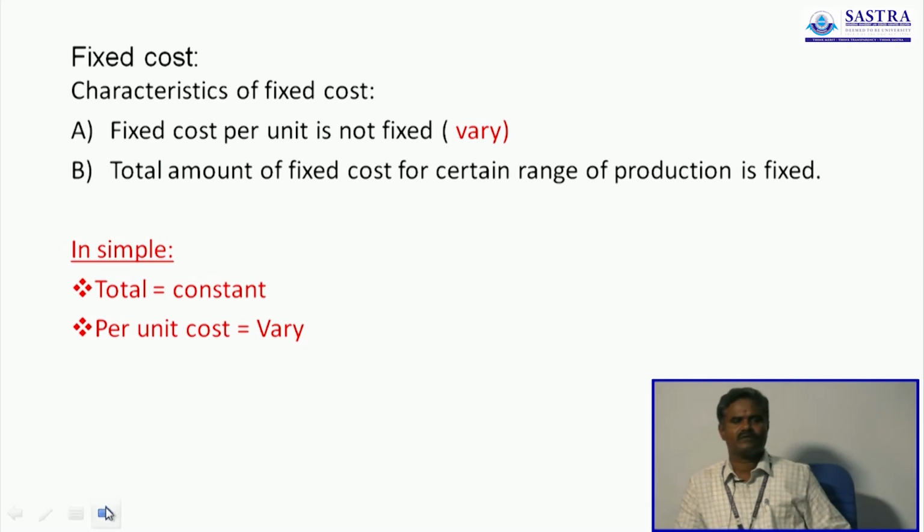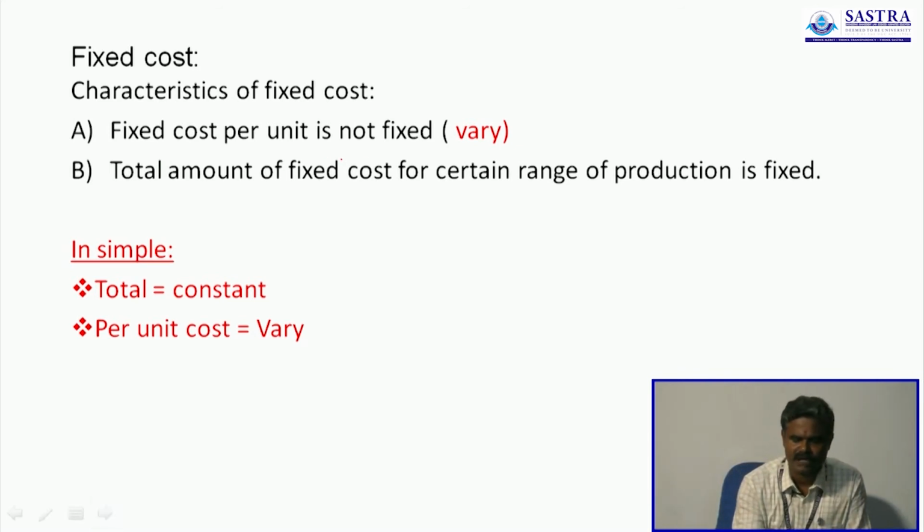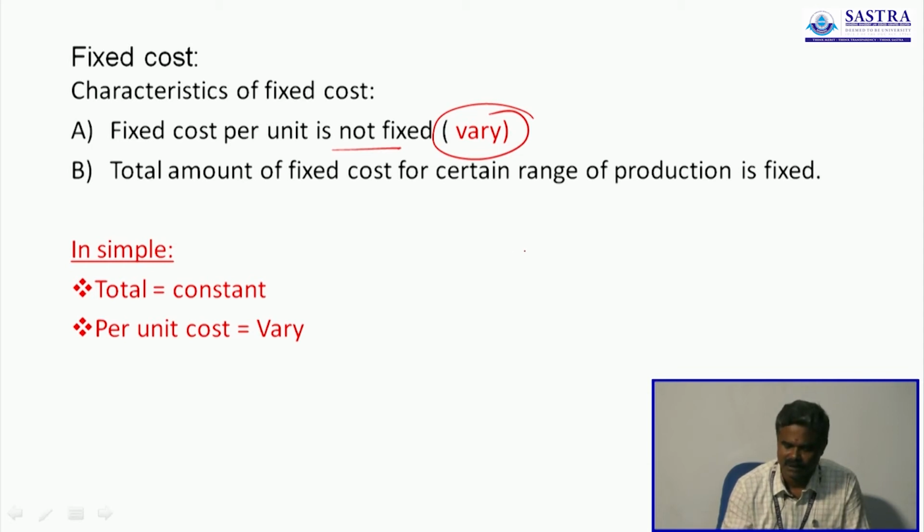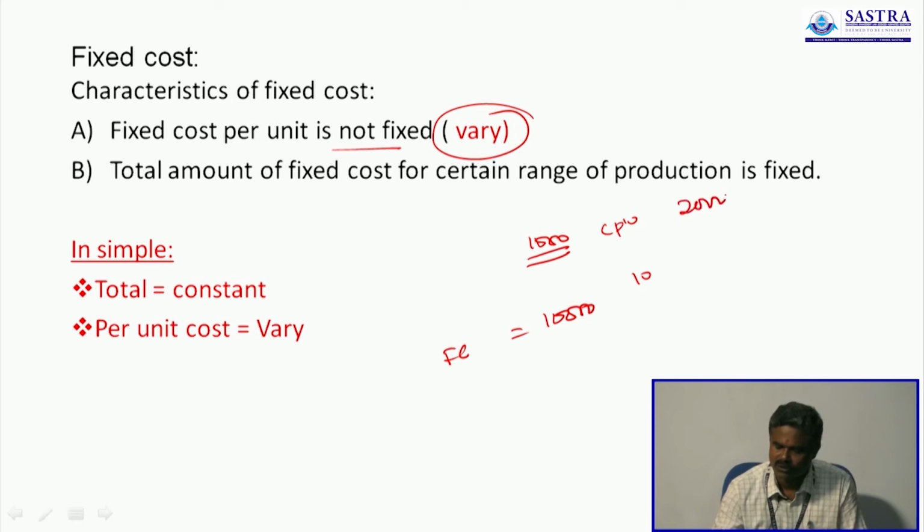The characteristics of fixed cost. The fixed cost per unit is not fixed, it always varies. How can we say it varies? Take for example, now you produce 1000 units, the fixed cost equals 10,000. So the cost per unit is 10. Suppose now you produce 2000 units, the cost per unit is 5.